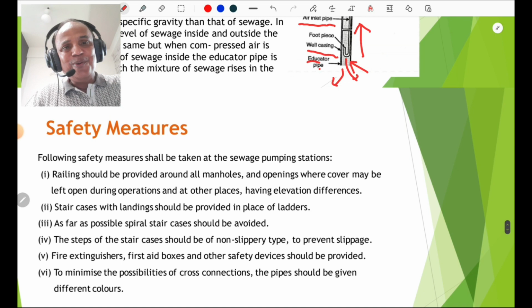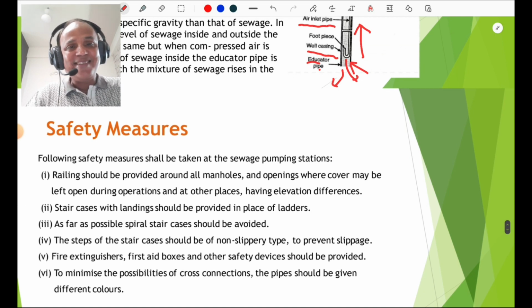Then lastly, we are going to discuss the safety measures. The following safety measures shall be taken at sewage pumping stations. One must know that a pumping station should not be provided with ladders. Why? We are going to discuss in detail. Railing should be provided around all manholes and openings where covers may be left open during operations, and other places having elevation differences. One must know that railing is very important.